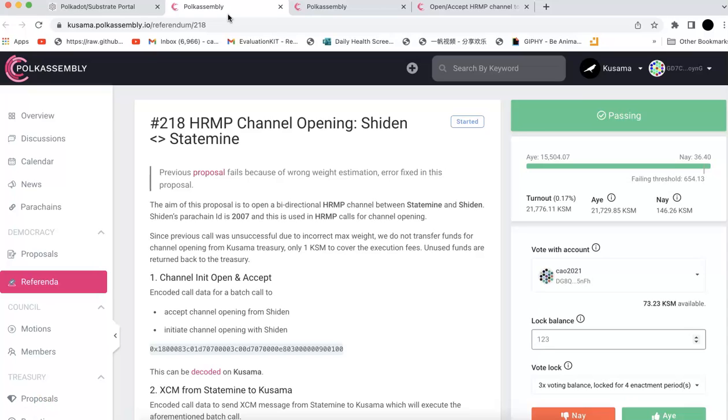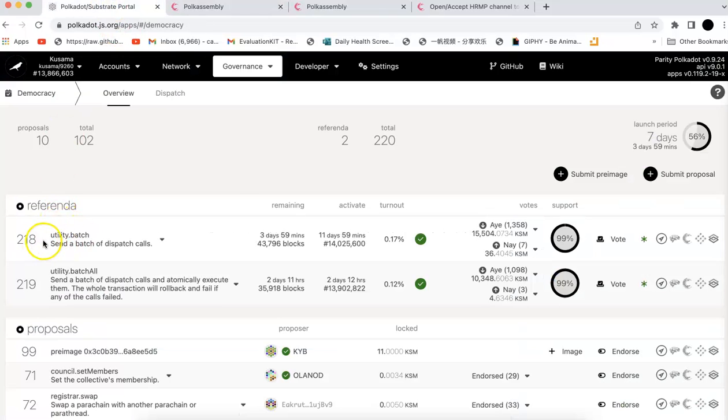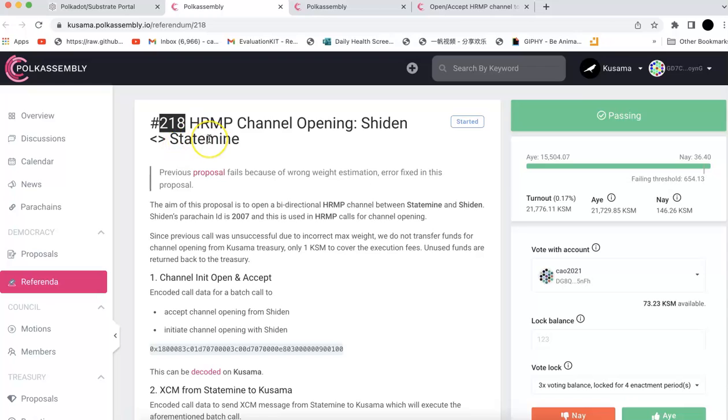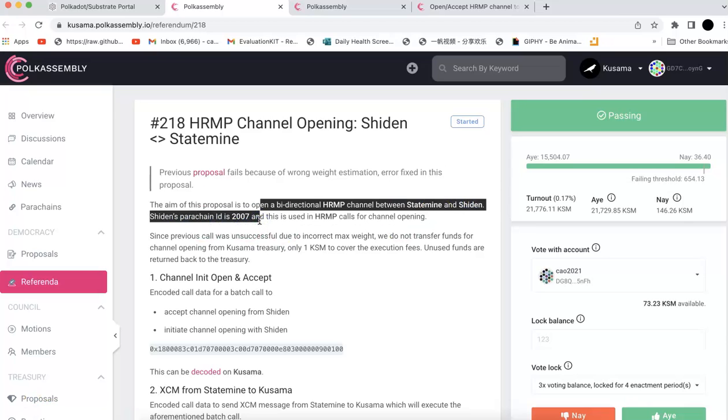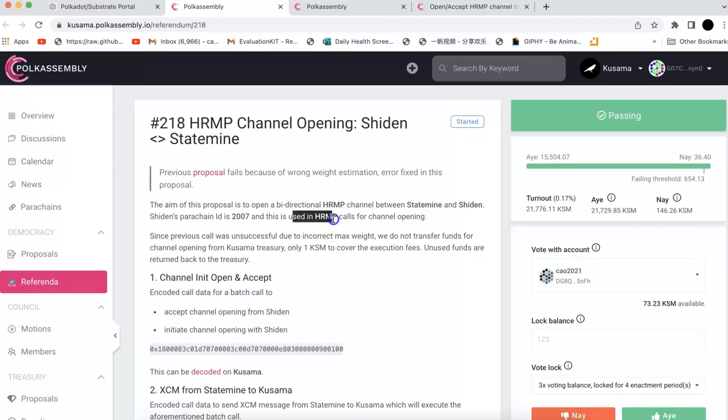If you go to Polkadot Assembly, there is a referenda section, and here you can check 218. This is the one we are going to vote on. It is about the HRMP channel opening between Shiden and Statemine. This one is going to open the channel between Statemine and Shiden. Shiden is the Kusama canary network for Astar. So this is used in HRMP calls for channel opening.